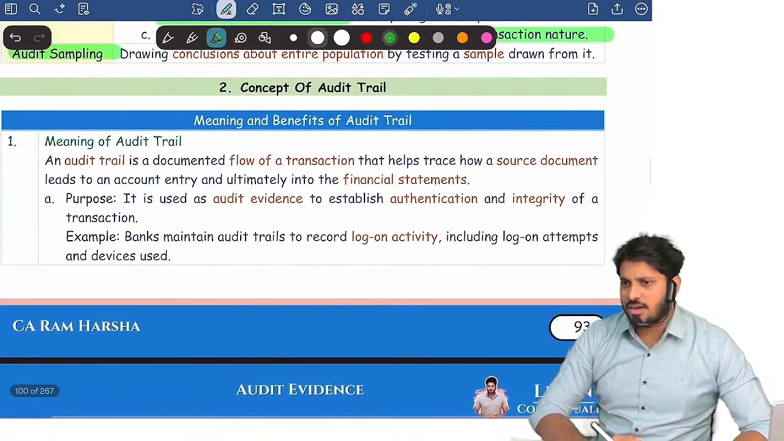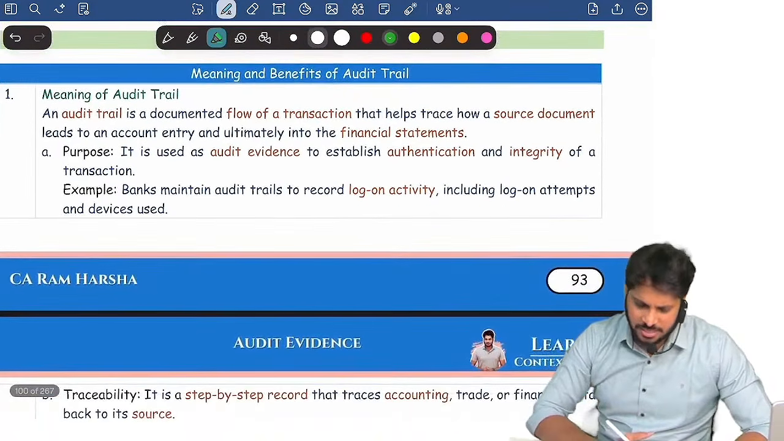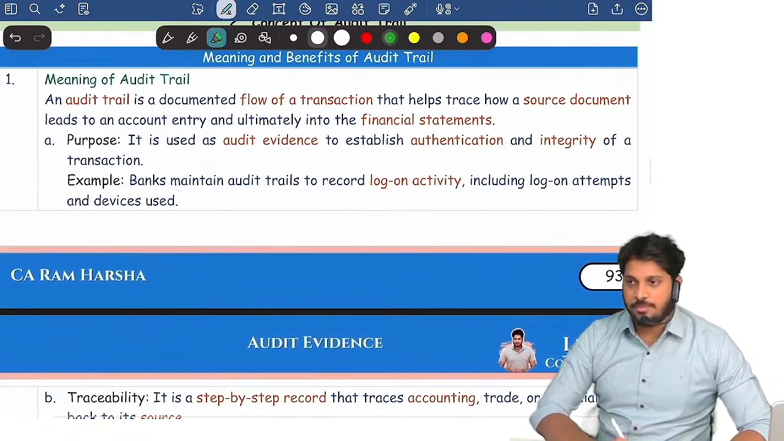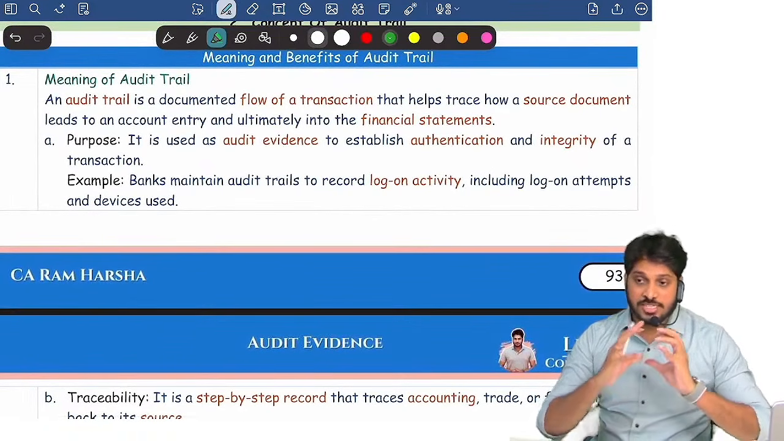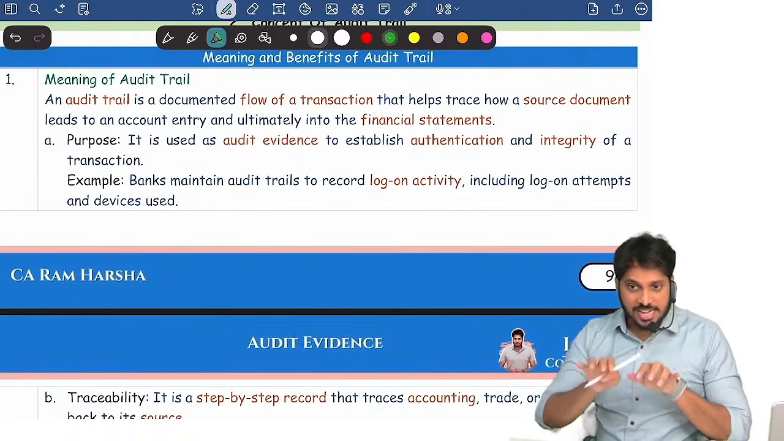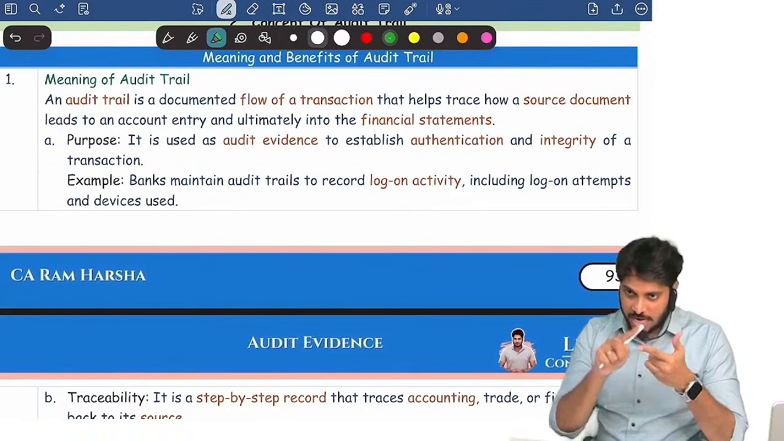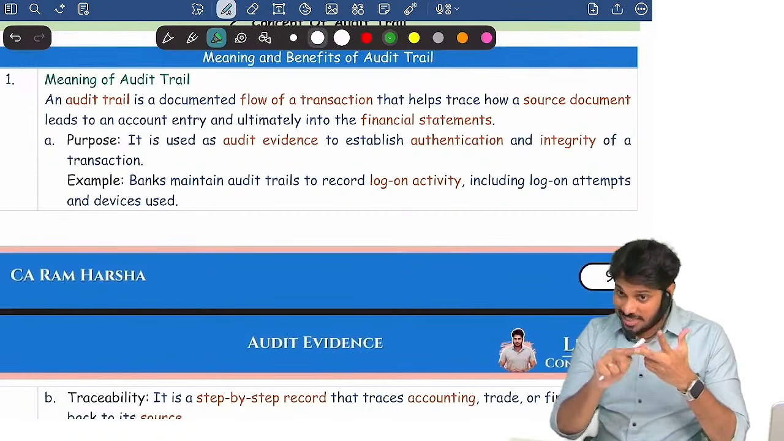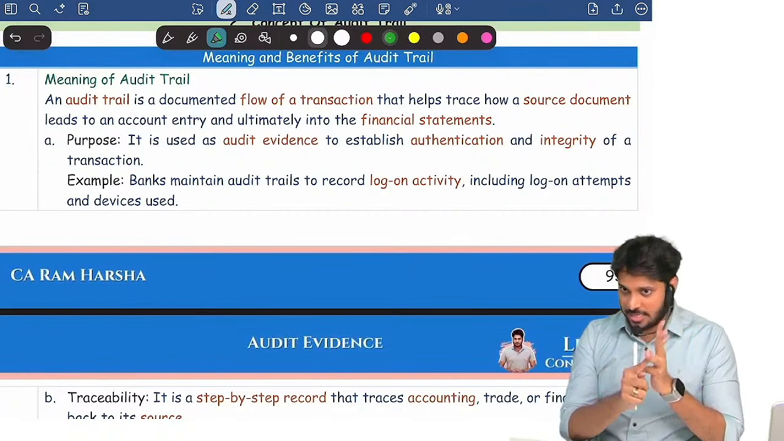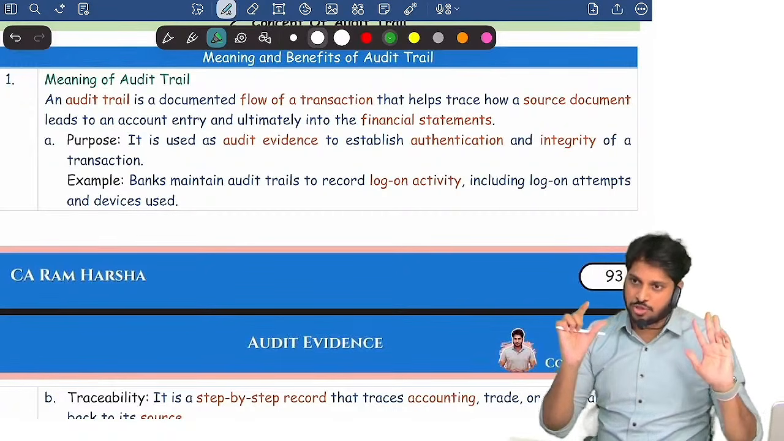Then the audit trail topic. This also I will briefly discuss. What is an audit trail? In a company today, accounting software is designed in a way where, when a person enters a transaction, who entered it, at what time they entered it, what they entered, and at what amount, everything will be captured.